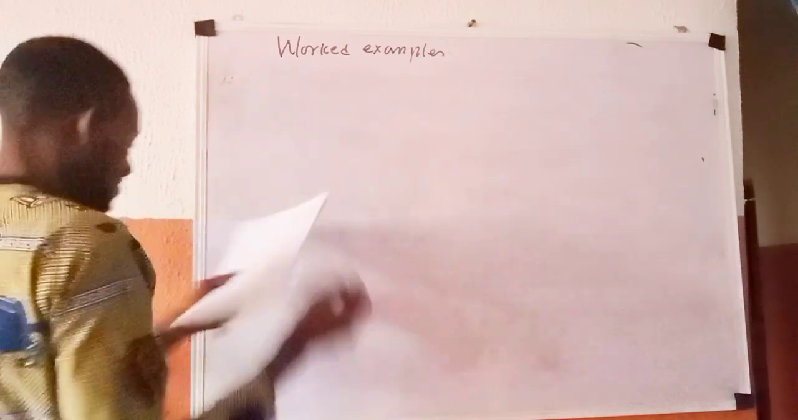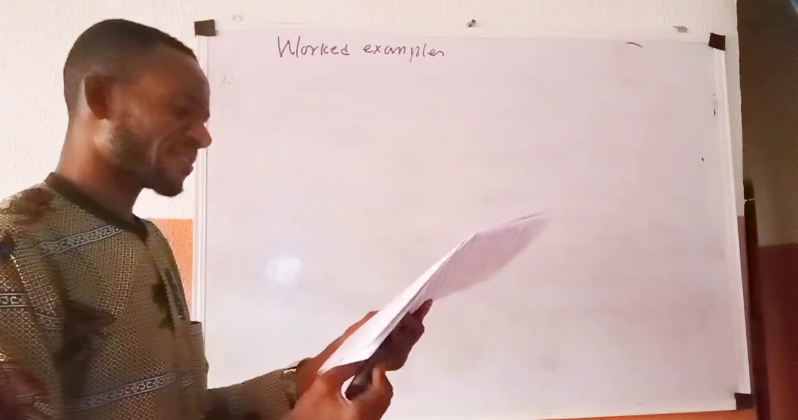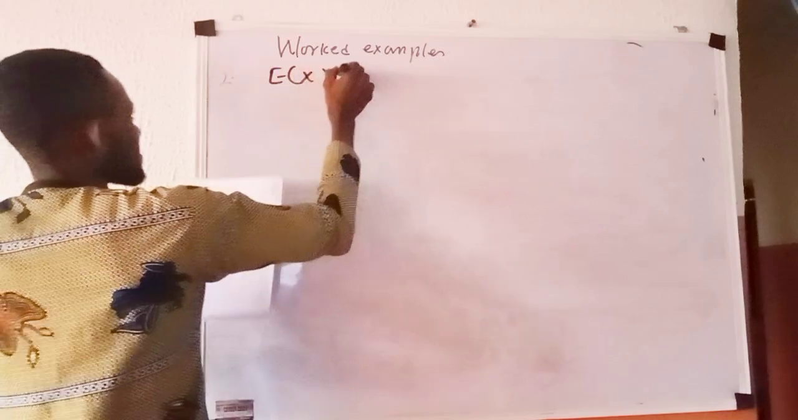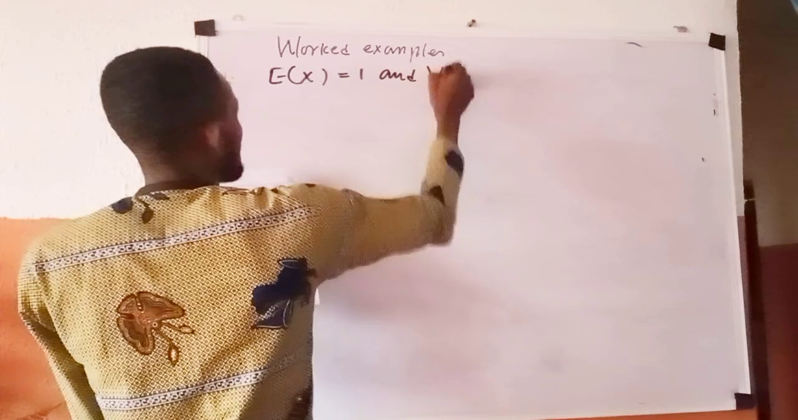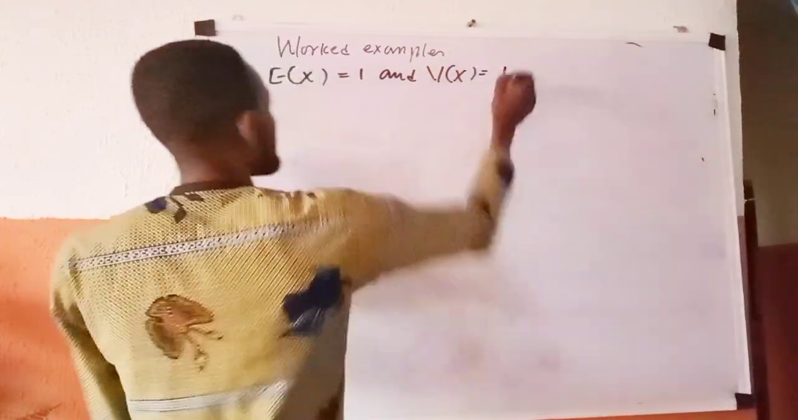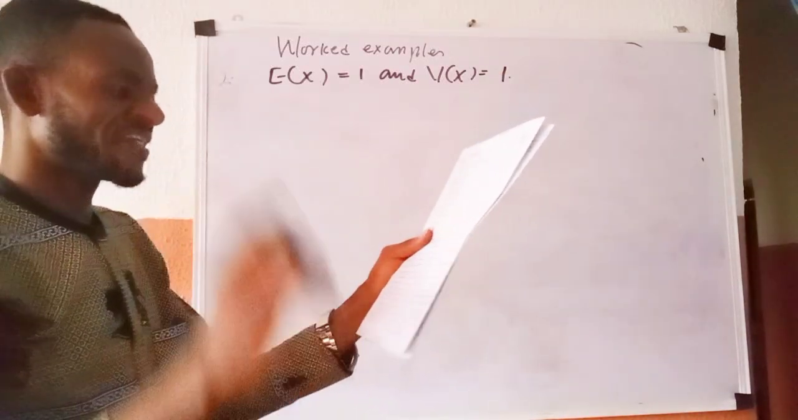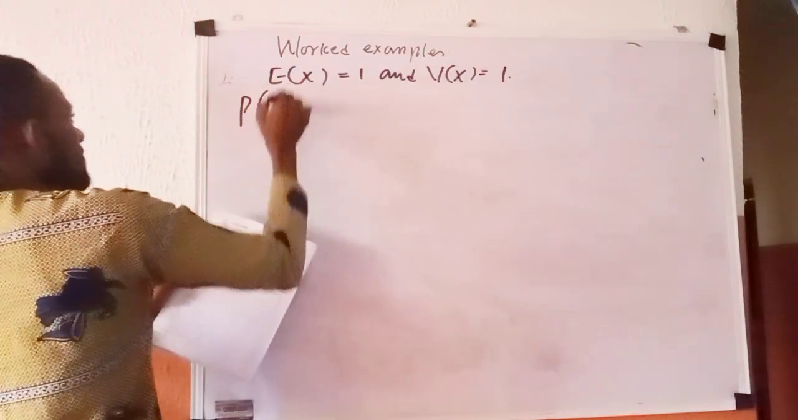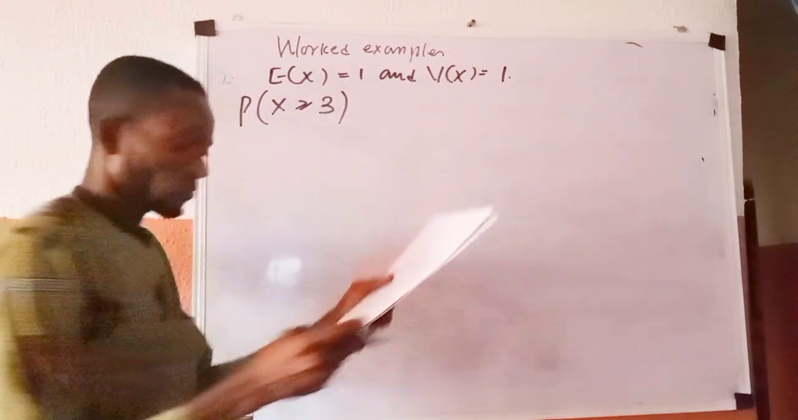This is number 2. Number 2 says, let a random variable x be such that E of x equals 1 and var of x equals 1 equally. They say find the Chebyshev upper bound to the probability that P of x is greater than or equals 3. That's what they want you to do here.